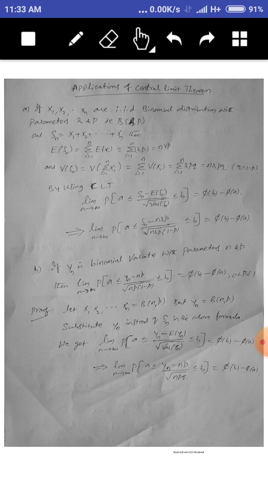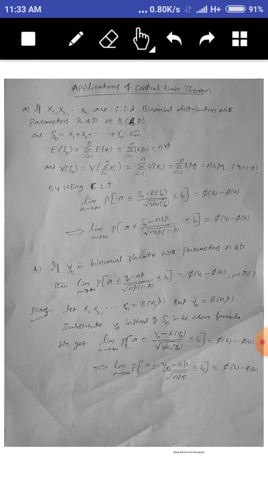First application: if x1, x2, ..., xn are IID, that means identically independently distributed, binomial distribution with parameters r and p, that is B(r, p), then Sn equals x1 plus x2 plus ... plus xn. Its mean, the expectation of Sn, is the summation of the expectation of xi, that is the summation of rp. r and p are constants. If you add rp up to n times, you will get nrp. Understand? The expectation of Sn is nrp.